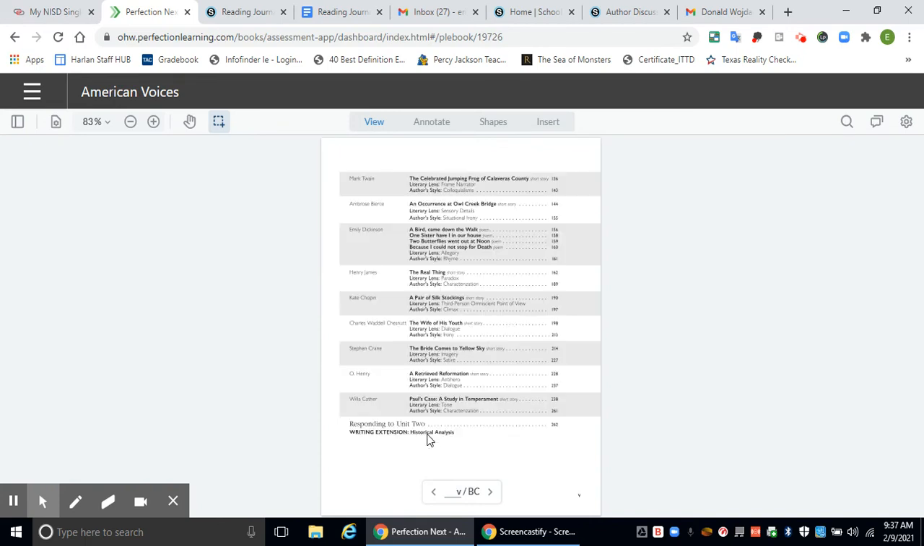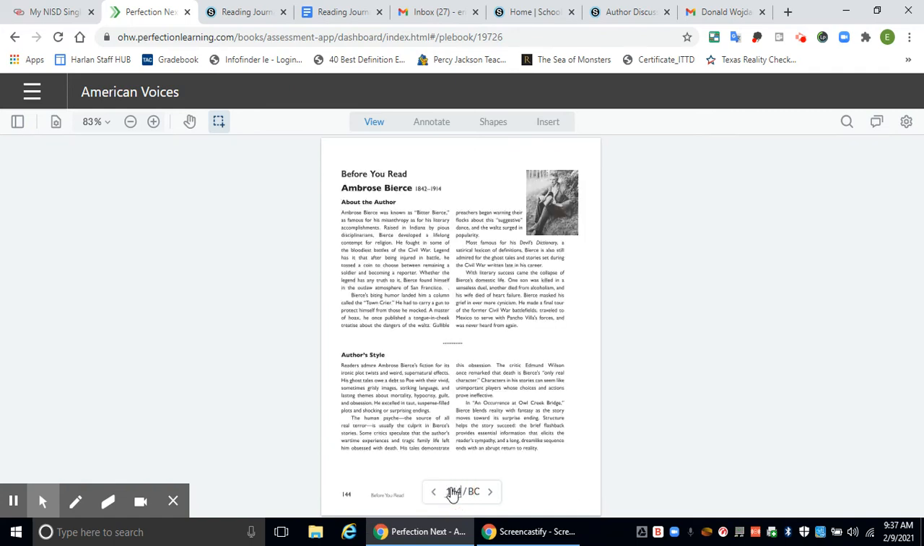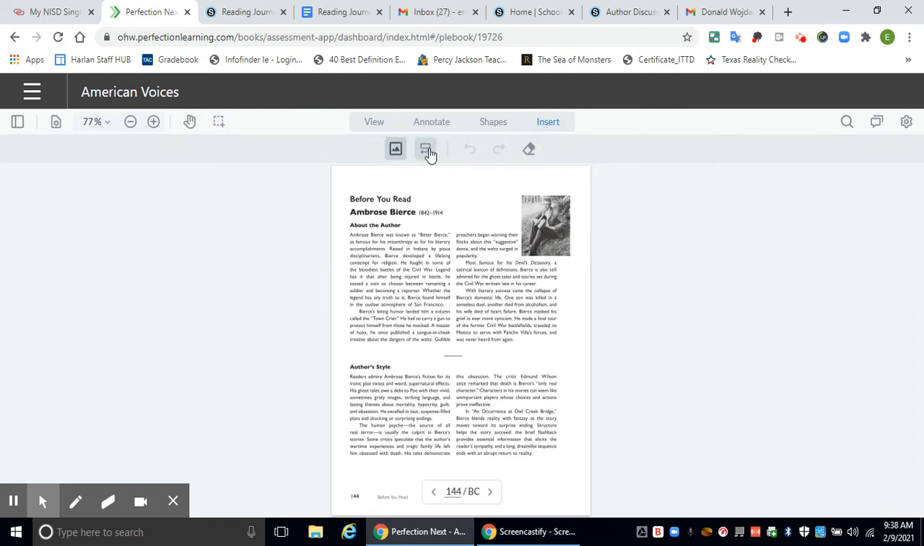An Occurrence at Owl Creek Bridge is on page 144. So right here, type 144, enter, and it'll take you to that page. My computer's going a little bit slow today, but just hit enter on yours and it should take you there. I give you a little bit of a description about the author, and you can read, annotate, and insert things. This right here is a stamp, so if you want to stamp something or erase anything, you can. That's the way to find that.